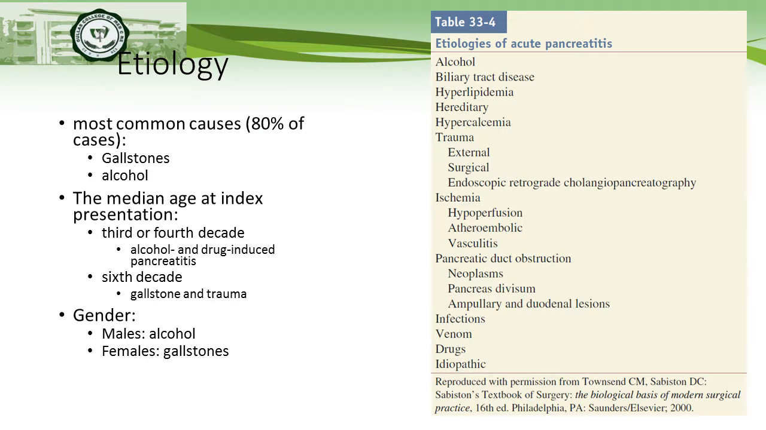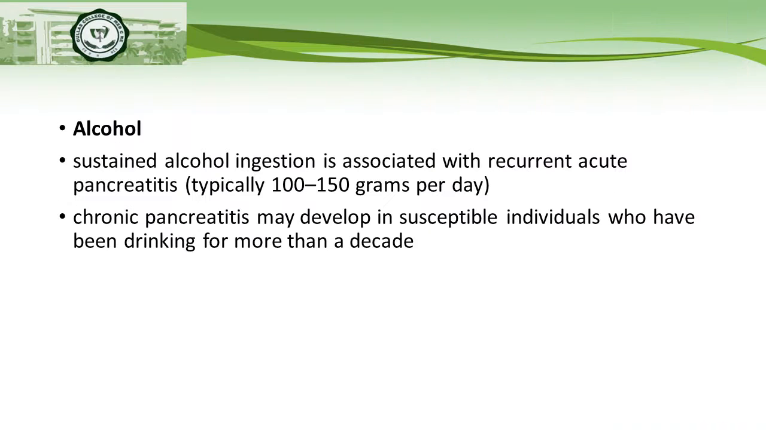Etiology for acute pancreatitis: the most common causes, in 80% of cases, are gallstones and alcohol. So, median age at index of presentation: for alcohol and drug-induced pancreatitis, that would be the third or fourth decade of life. For gallstones and trauma, it's around the sixth decade. For gender distribution, it's more common in males for the alcoholic etiology and in females for gallstones.